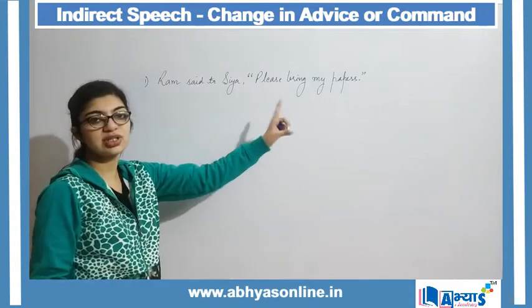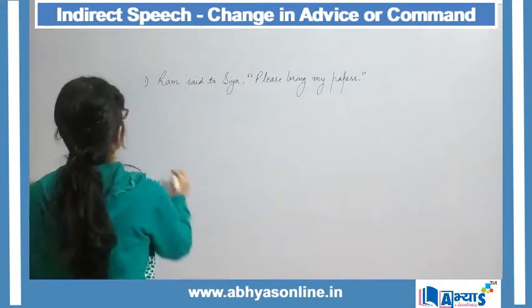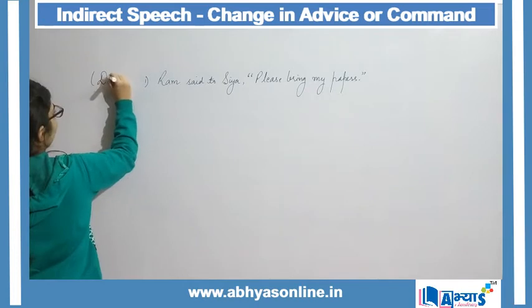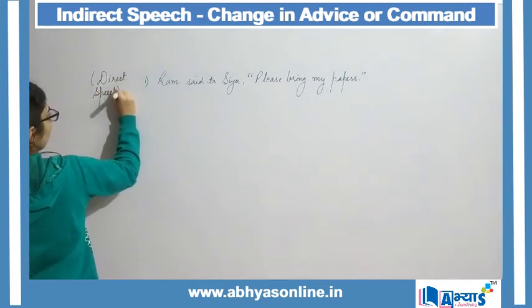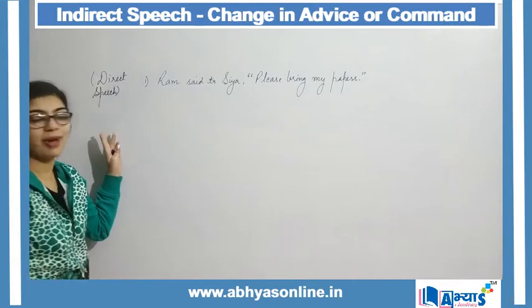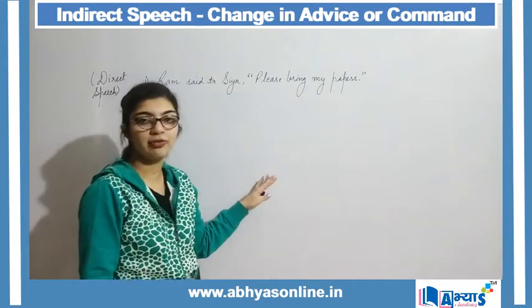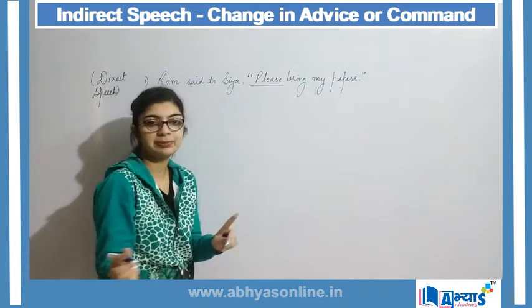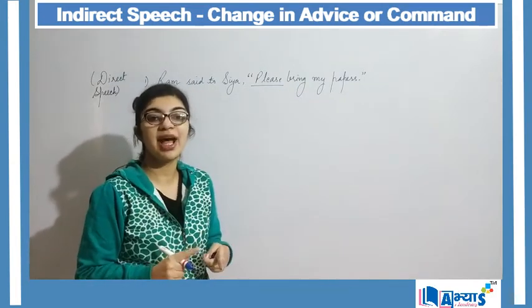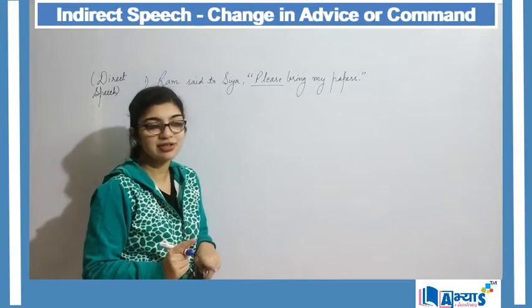Ram said to Sia, please bring my papers. This is my direct speech. I want to convert my direct speech into indirect form. For that, please, I said, will be replaced by requested in indirect form.